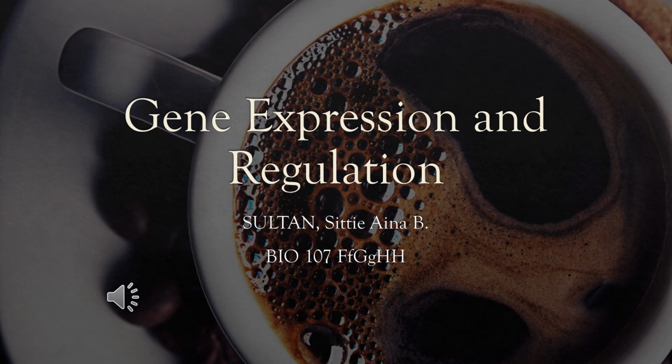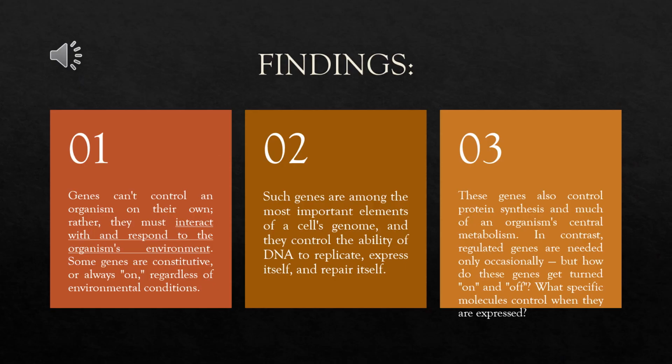Gene expression and regulation. Findings. Number 1. Genes can't control an organism on their own. Rather, they must interact with and respond to the organism's environment.